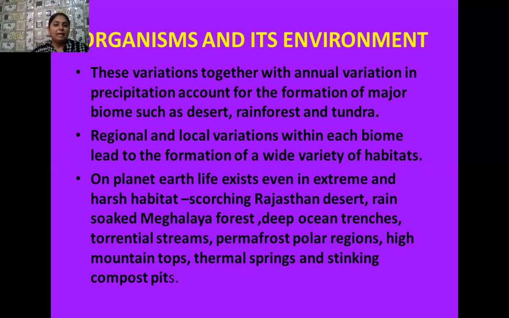As you know very well, on planet Earth, life even exists in extremely harsh conditions. Various plant and animal species are found in the scorching Rajasthan desert, in the rain-soaked Meghalayan forest, and in the deep ocean trenches also. Organisms are also found in torrential streams, permafrost polar regions, and high mountain tops. Even bacteria can successfully survive in thermal springs whose temperature is up to 100 degrees Celsius. And many microorganisms are visible to you in the compost pit, which is generally dug by you in the corner of your garden.